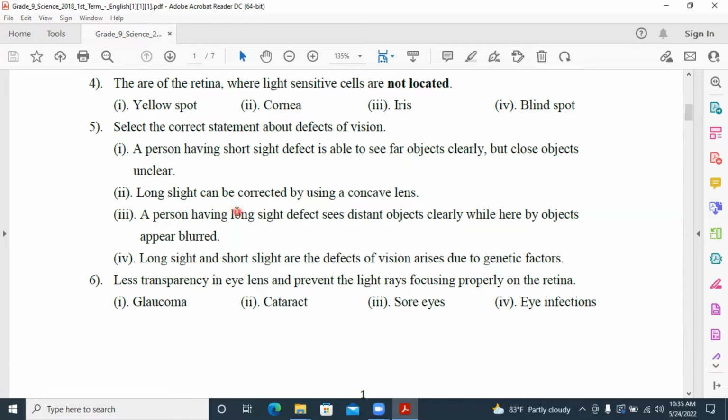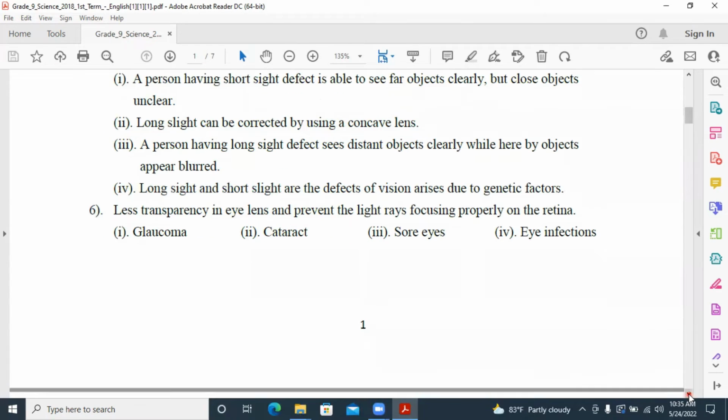Second one, long sight can be corrected by using a concave lens. Not the concave lens, the answer is convex lens. Fourth one, long sight and short sight are defects of vision that arise due to genetic factors. No, it's also incorrect.